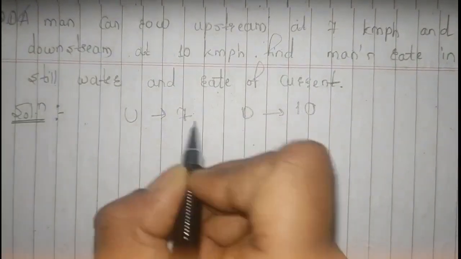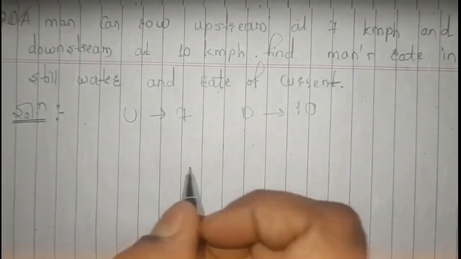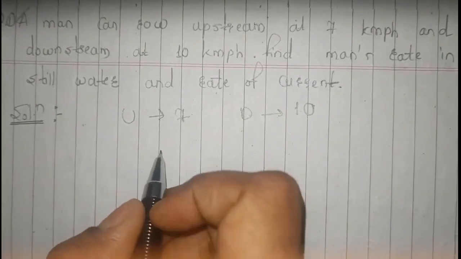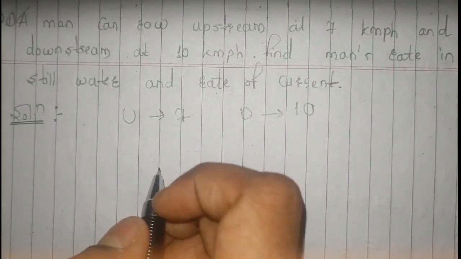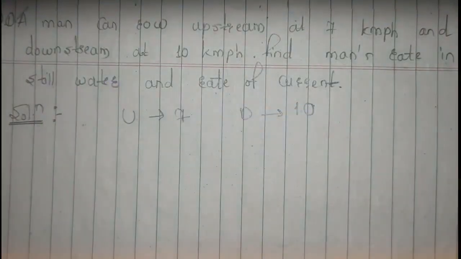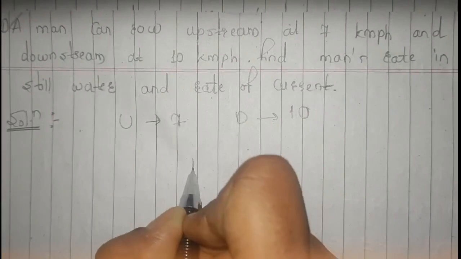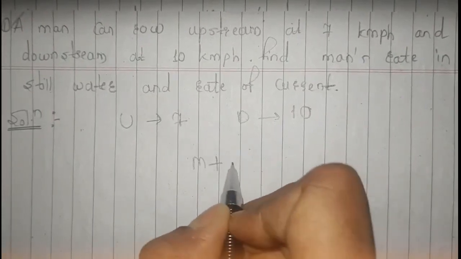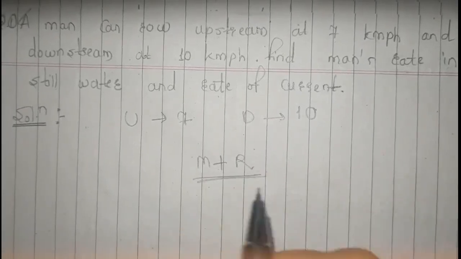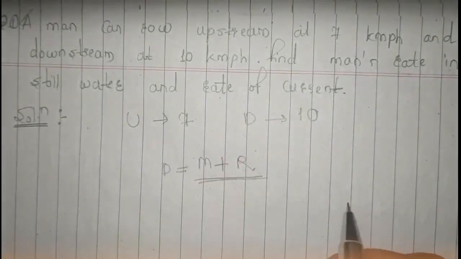So as I've already mentioned, it's not a formula, it's just a basic understanding that when you're going downstream, your speed will be increased, right? And if your boat is moving or a man is moving, it would be the man's speed plus your stream speed, that is your river speed. This is nothing but your downstream formula, right?